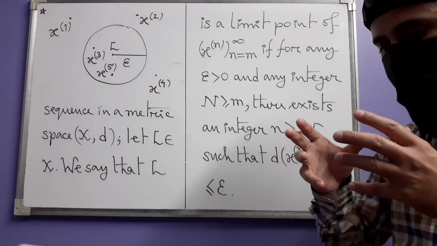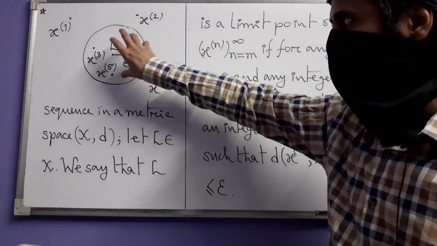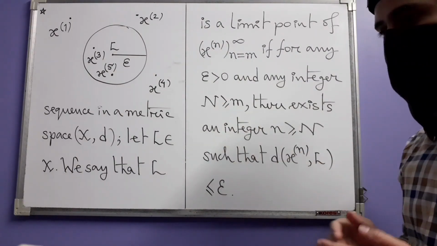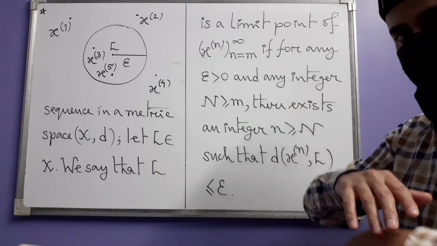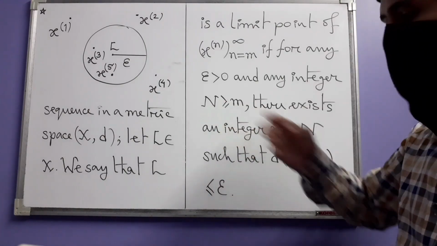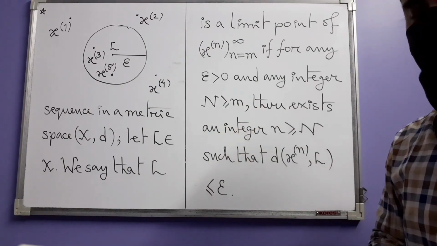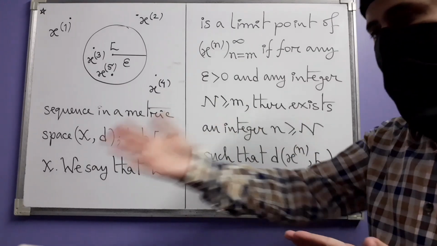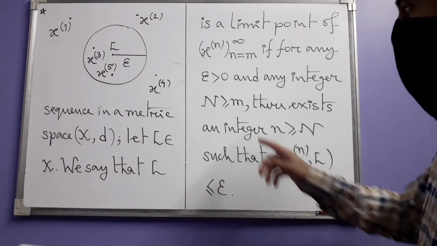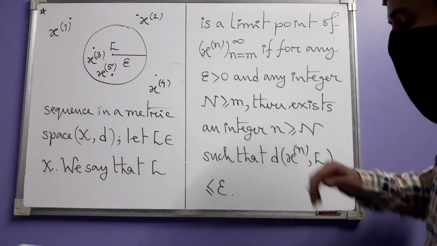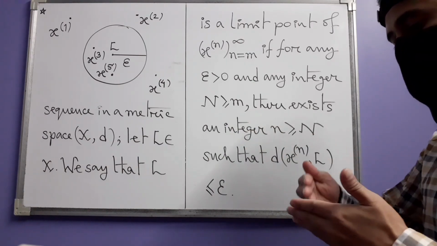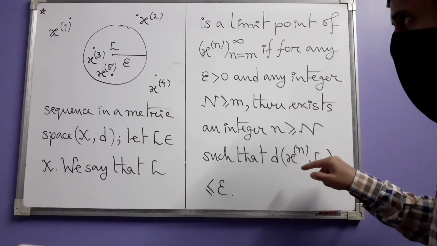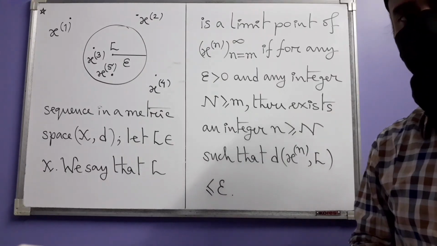So there are two things. First, you can choose epsilon to be very small, making this ball really very small. And the second thing is that you can also put further pressure on this entire thing by choosing this capital N in whatever way you want. You can choose this capital N to be 100 or 1000 or 1 lakh, 1 million, anything. There has to be an integer which is at least as large as your choice of N, so that the corresponding term in the sequence lies inside this ball.